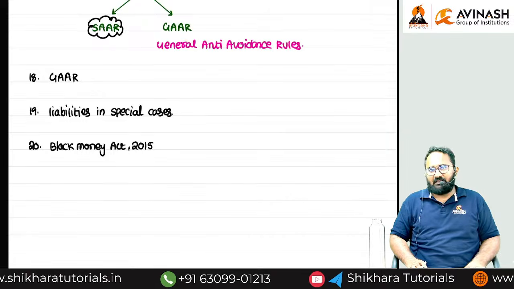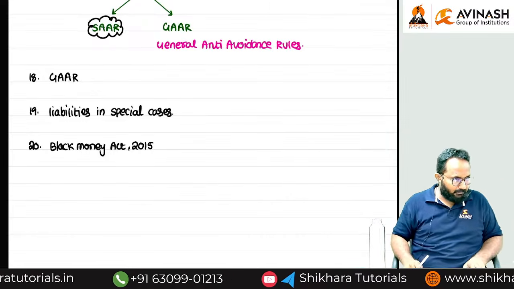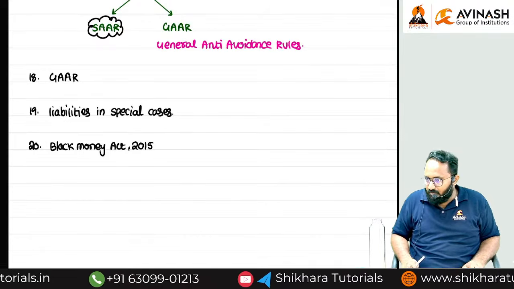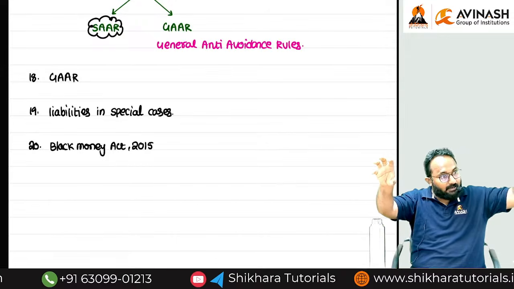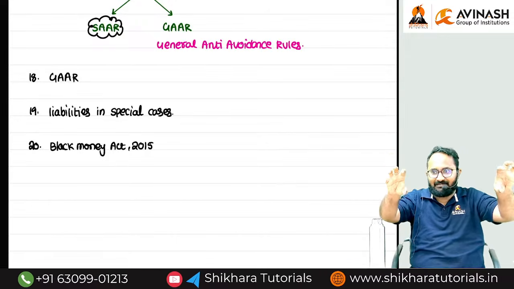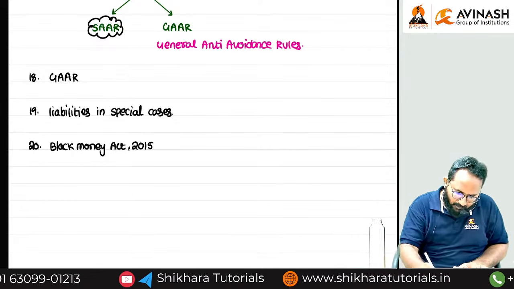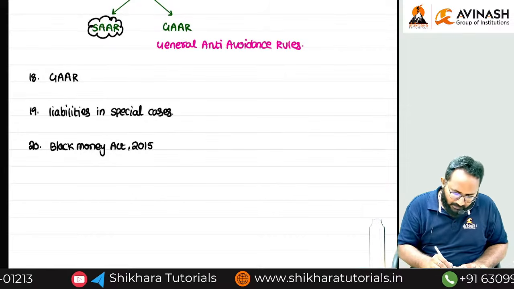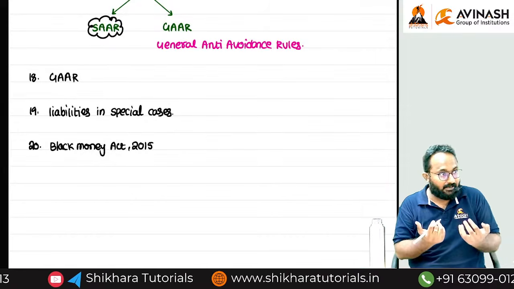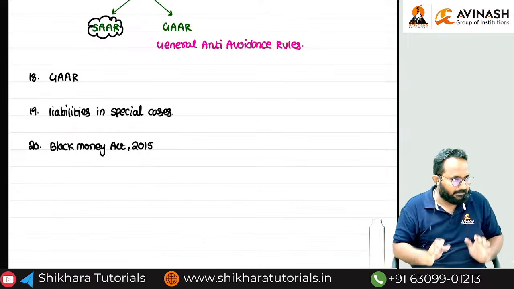For indirect taxes, for example, you can say GST, customs duty, etc. Like that, in direct taxes also, we have the Income Tax Act 2025 and the Black Money Act 2015. 2 acts are there in our direct taxes. Next, what do you mean by the Black Money Act? What are the taxes and all? Just as in the Income Tax Act we have sections, in the same way we have sections in the Black Money Act. It is a separate act.